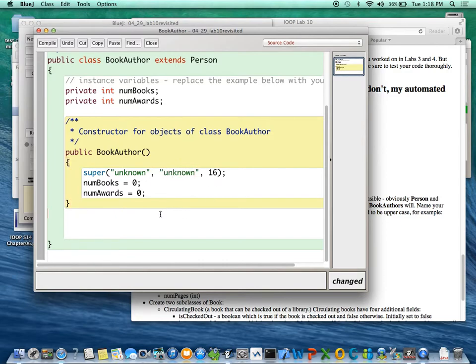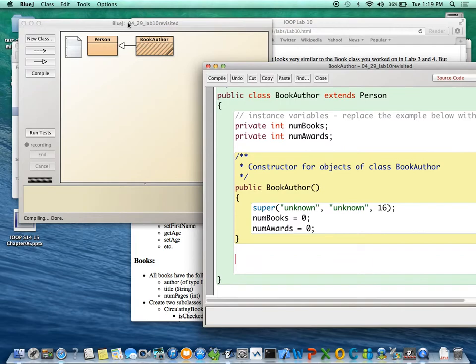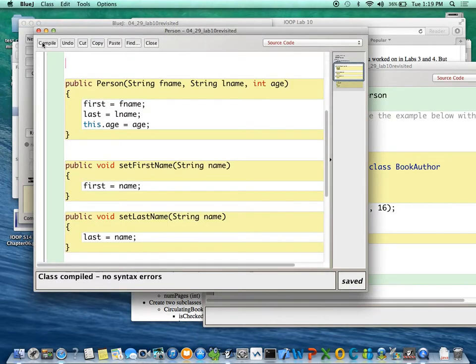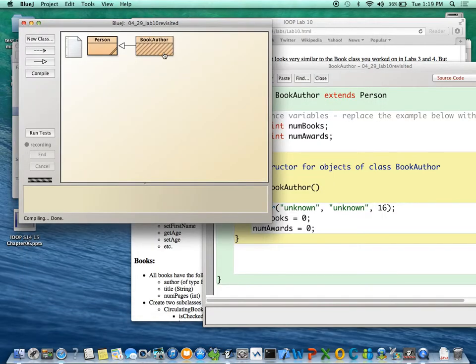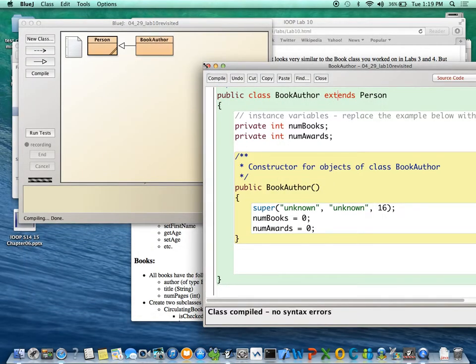Now, suppose, yeah, question. Okay. Suppose that I now want to set the first name of this person, right? Well, if I want to set the first name of this, that's not a problem. There's already a set first name inside a person, I believe. Did we do that? Yeah. So I could just run it. So if I compile this, and I compile book author, everybody's happy.